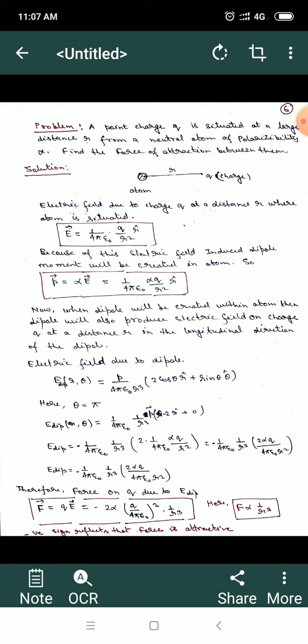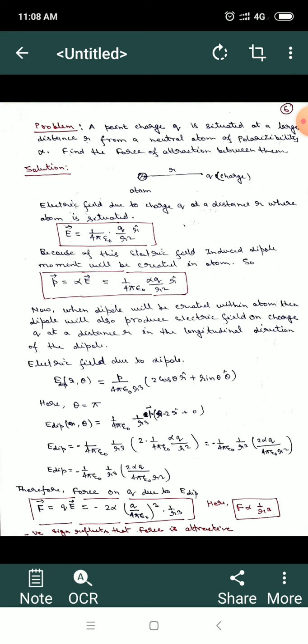So our next step is to find the electric field due to the dipole at point r where charge q is present. The electric field due to a dipole, which we discussed in the previous lecture, is E dipole, a function of r and theta. That is p, the dipole moment, upon 4 pi epsilon 0 r cube, times 2 cos theta r unit vector plus sin theta theta unit vector. Here the dipole and the charge q both lie on the same line, so theta is equal to pi.